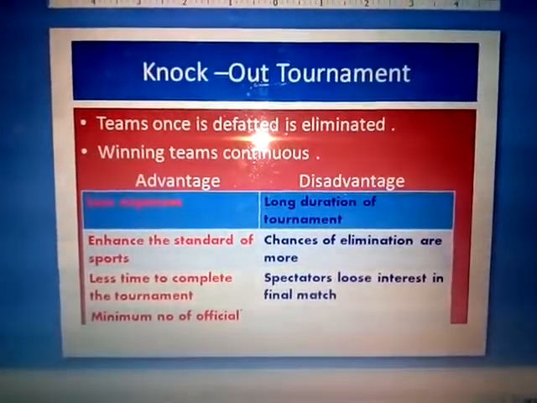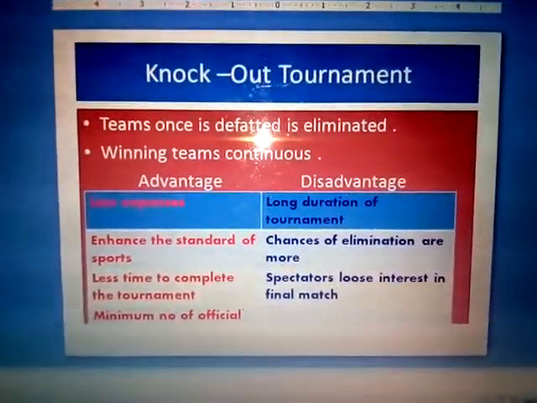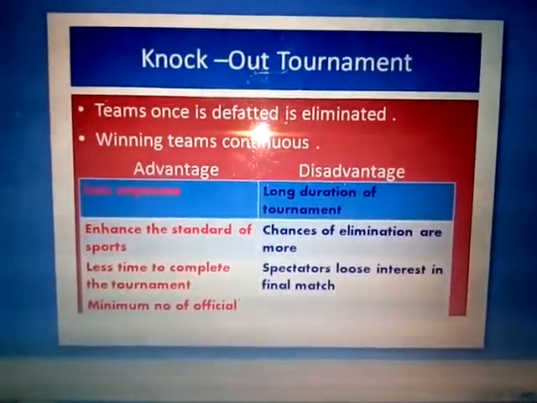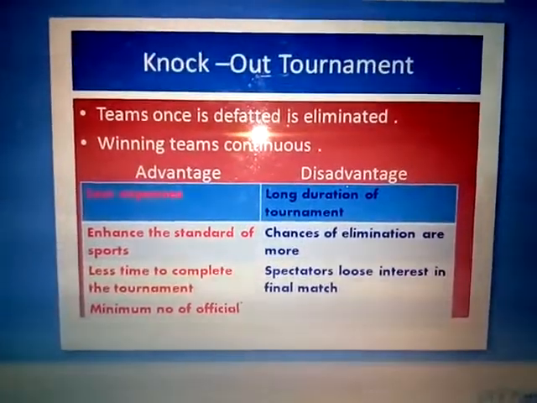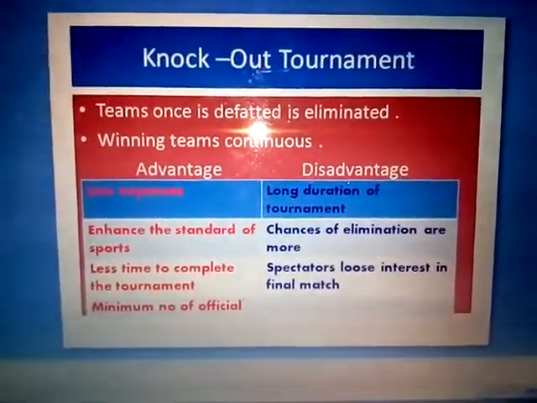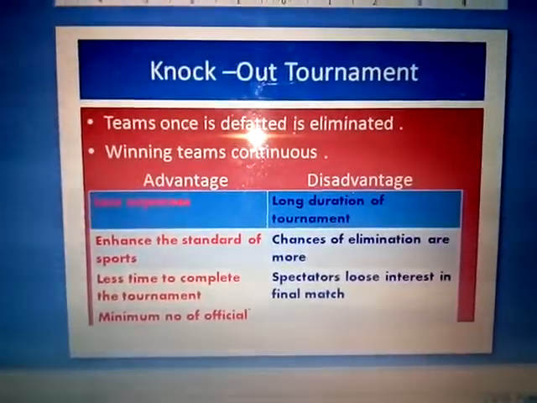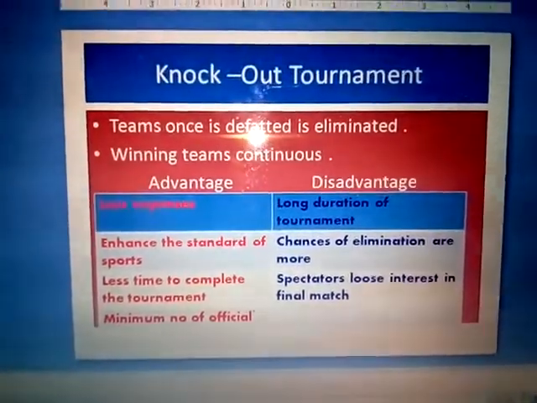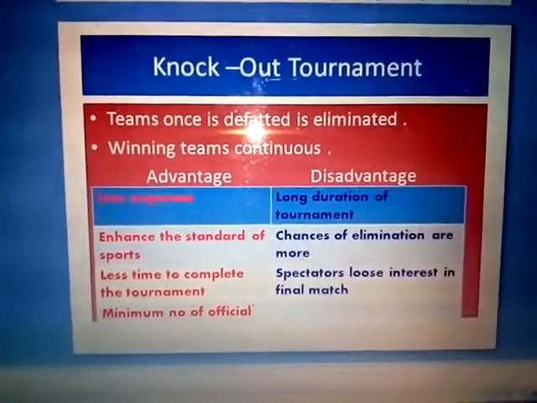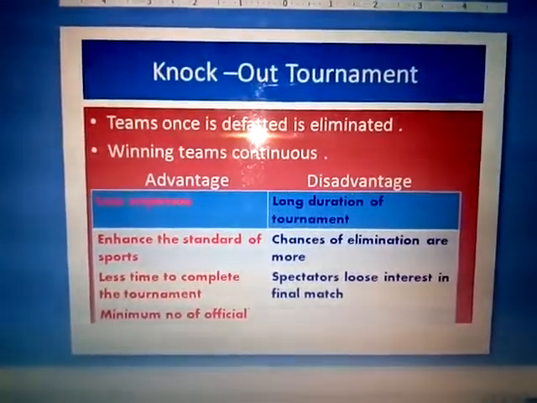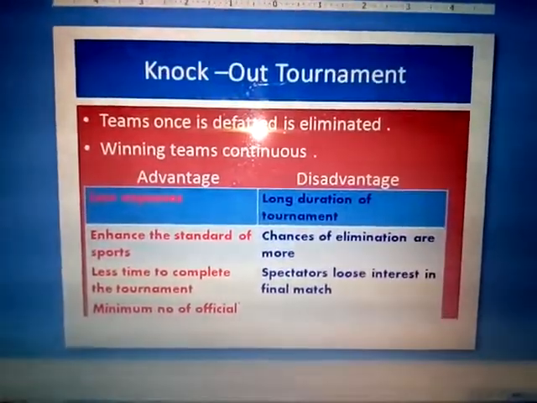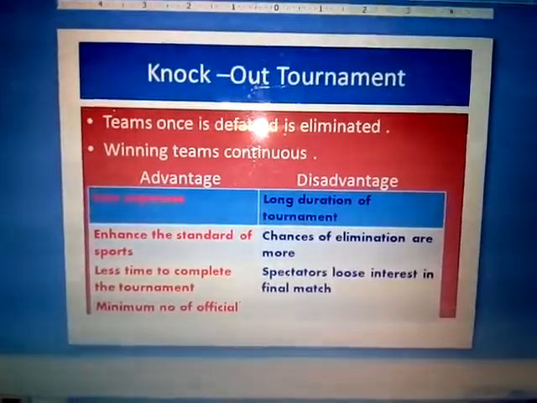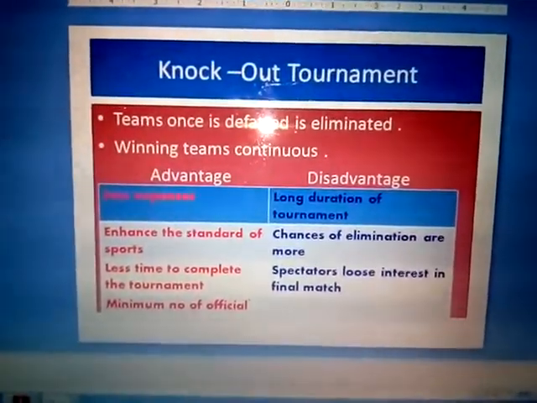Now the next point, the chances of elimination are more. As we know, if strong teams play in the first round together, one good team will be eliminated in the first round. So the chances of good teams being eliminated at the beginning of the tournament, or the chances of elimination of a team, are more.